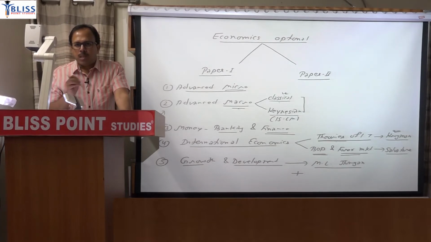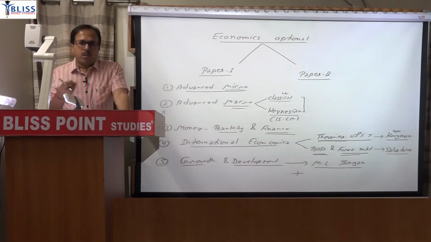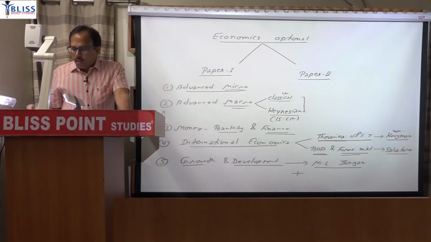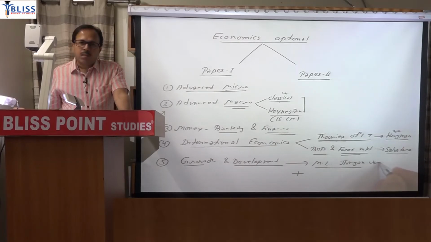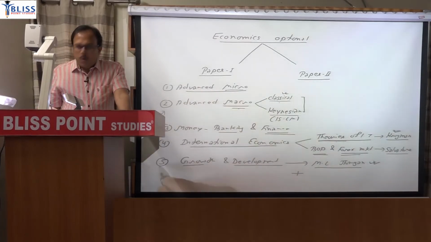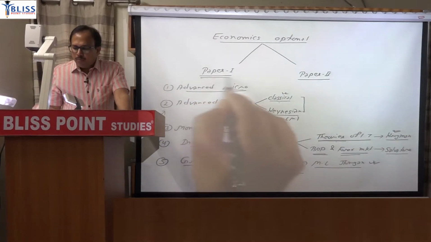An important chapter, like the 2020 question on the Romer model, the research and development aspect in the growth model. So for those new models, the endogenous growth models, the recent theories, you require a separate source. Those are not included in the conventional book. The conventional growth models you will get in the ML Jhingan book. So these are 5 topics, or subtopics, within paper 1.